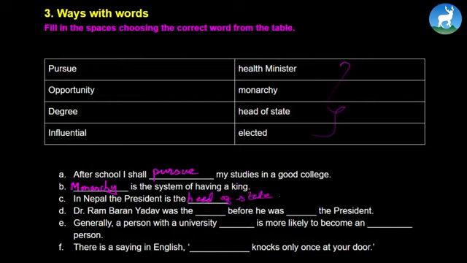Dr. Rambaran Yadav was the health minister before he was elected the president. Generally, a person with a university degree is more likely to become an influential person. There is a saying in English, opportunity knocks only once at a door. Very simple exercise. Let's move further.